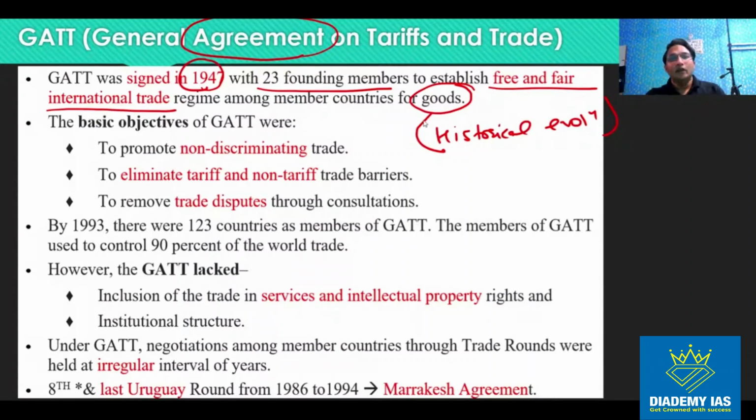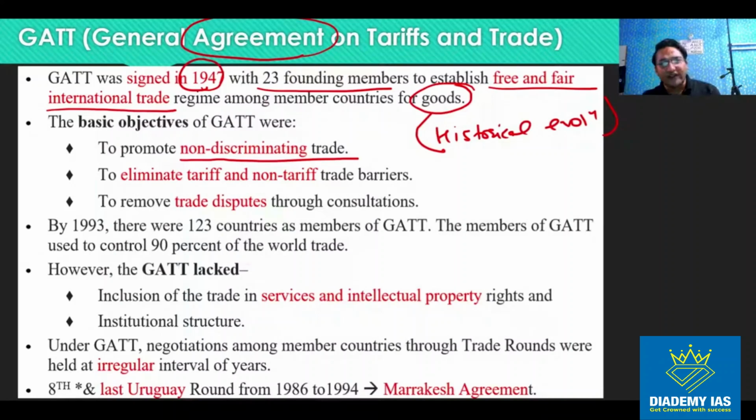Okay. Now, what were the basic objectives of GATT? The basic objectives of GATT were, number one, to promote non-discriminatory trade. There should be no discrimination in trade, because in this world we have various resources at different places.